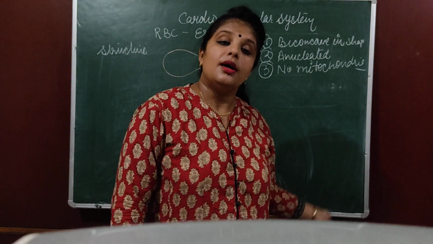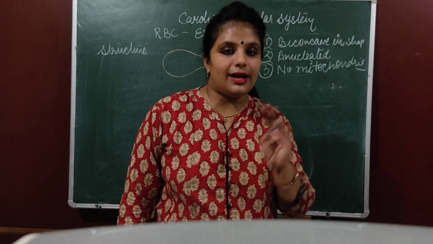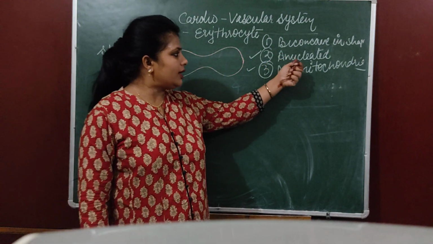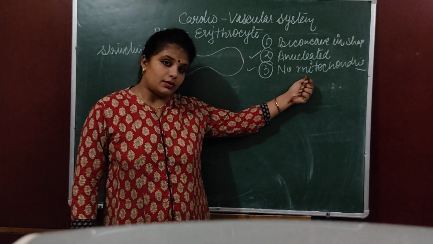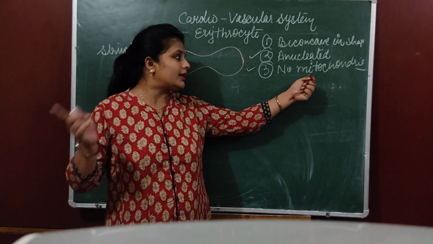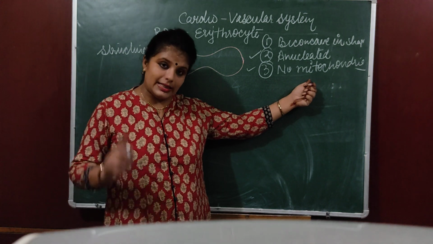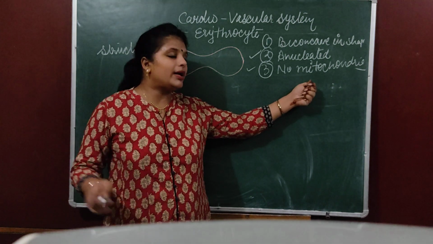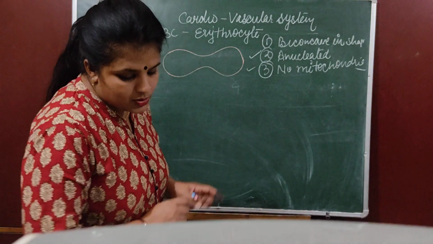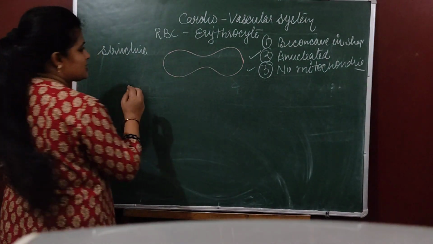If the question is why they do not contain nucleus and mitochondria, then you have to answer 2. They do not contain nucleus and mitochondria both, so they can increase the surface area, but they do not contain mitochondria इसलिए भी to avoid the use of oxygen. Okay, so this is their basic structure.